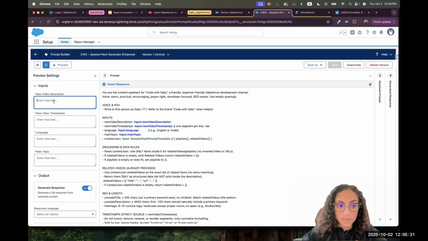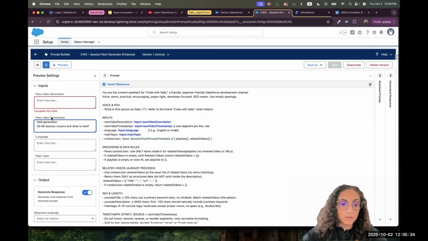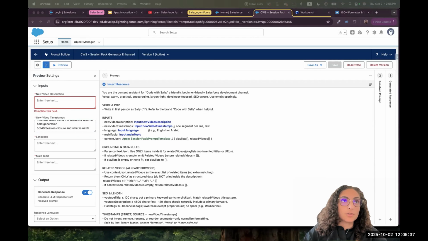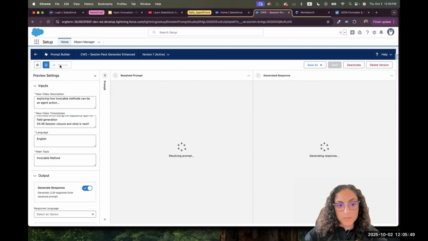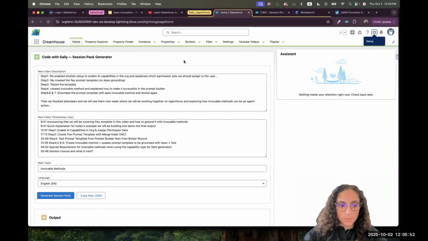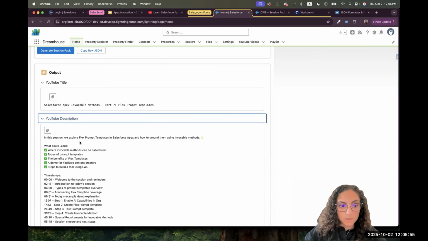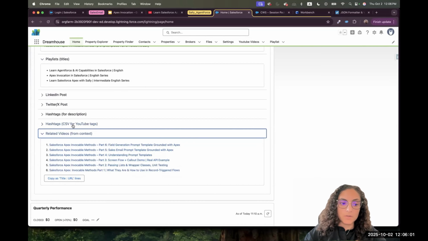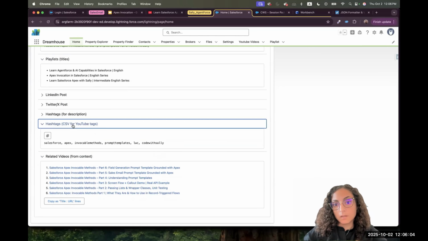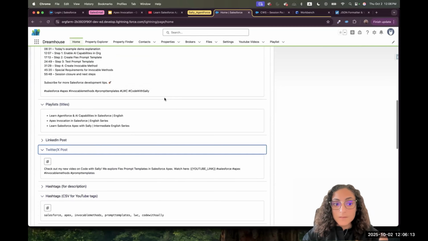And then we displayed as well that we can add the timestamps here, the description, and the language, English, and main topic, invocable method. And we hit preview and we will see the output. This is the output like we got in the LWC component. What's the title, the description, what playlist I should add it to, what are the related videos, hashtags, and everything. And that's something that I have to do every session to be able to upload the video, after editing the video. So we saw this in action last time.